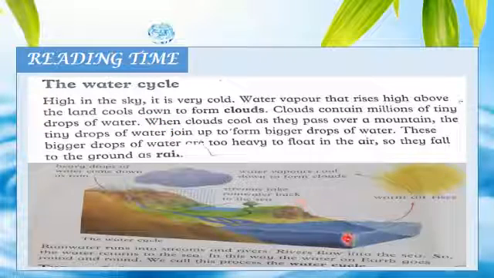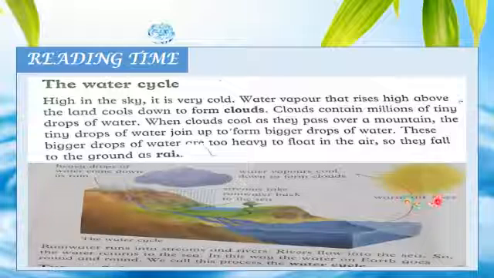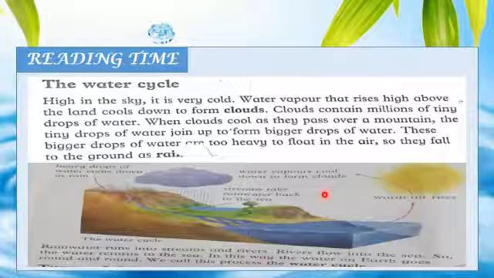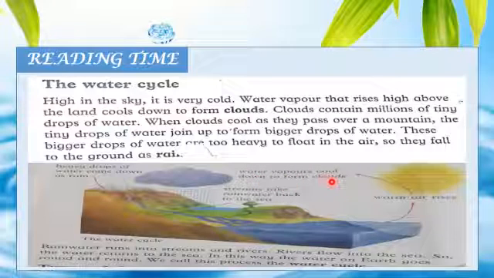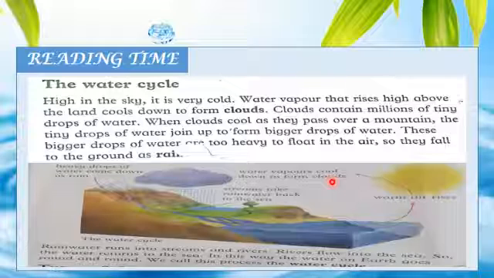Here you can see warm air rises due to the sunlight, sun rays. Water starts to evaporate. Warm air rises. Water vapors cool down to form clouds. Water vapor that rises high above the land cools down to form clouds. Clouds contain millions of tiny drops of water.